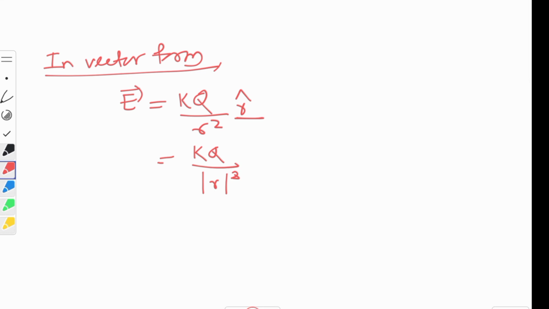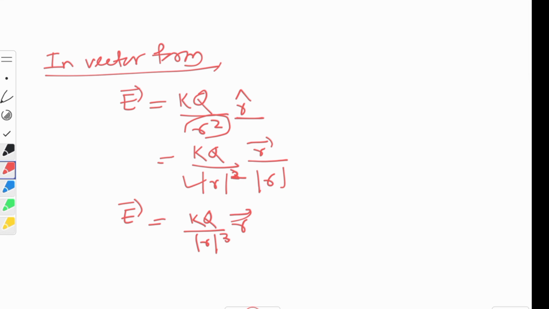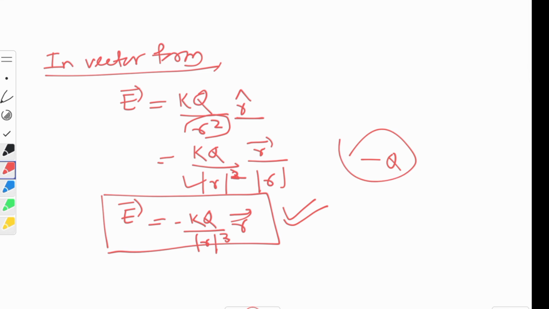Okay, what is this unit vector? We can write it like this, r vector by modulus r, and for this r square we can write modulus of r square. So now your E will be kq by modulus r cube times r vector. Is it clear children? This is the electric field intensity in vector form. If we are using minus q, then how to write? Put a minus sign over here if you are using minus q.